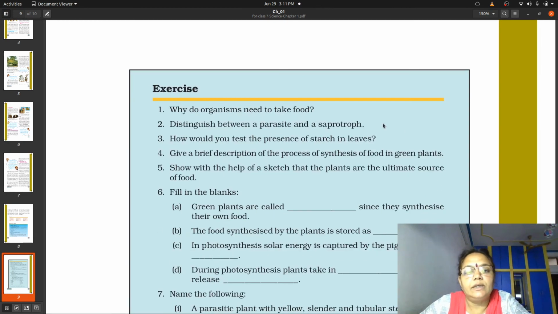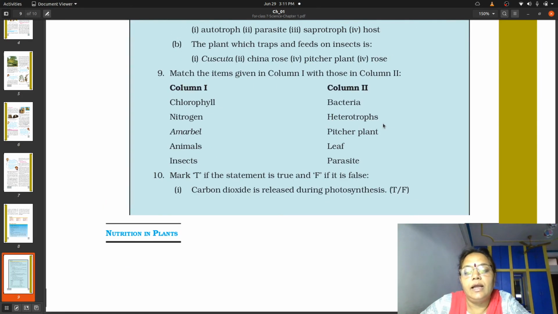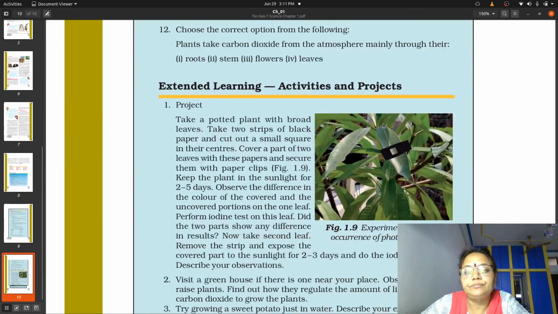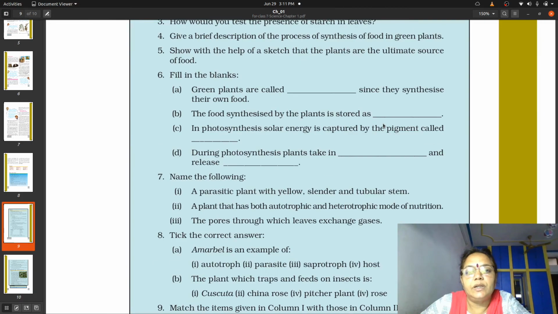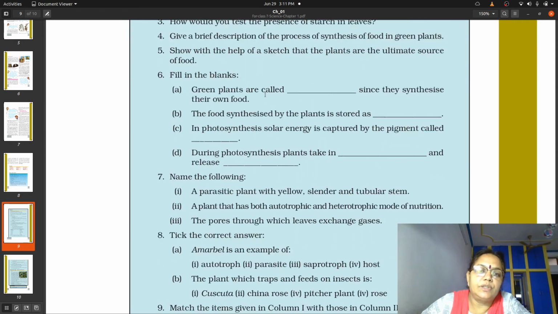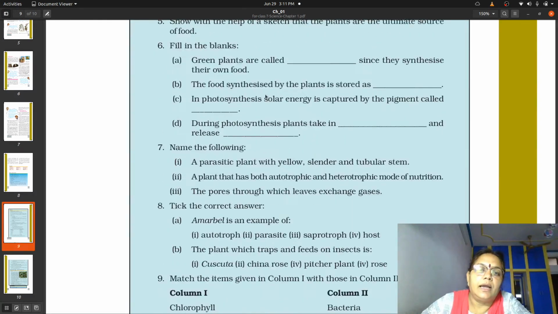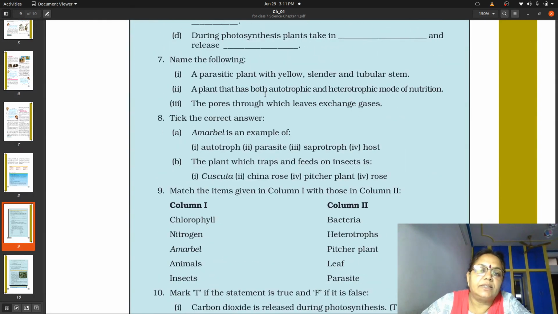Apart from that children, exercise questions are also given on page number 9 and page number 10. All these questions, I have already given you the correct answers through some slides. So you should complete them, write down all the questions, draw whatever diagrams are necessary, and do all the fill in the blanks and match the pairs.